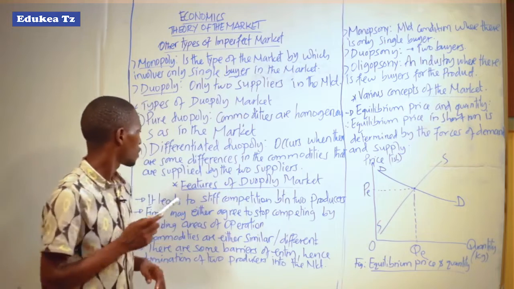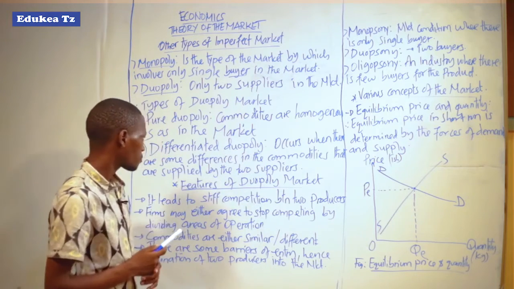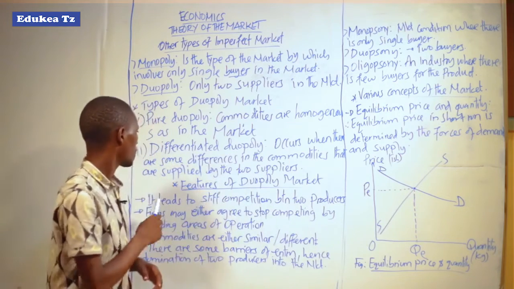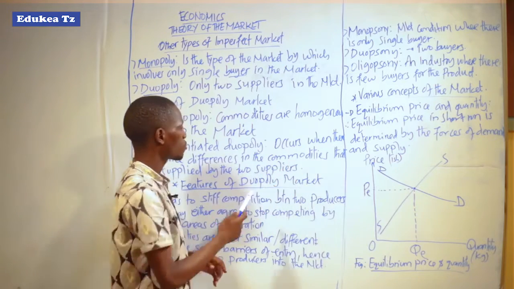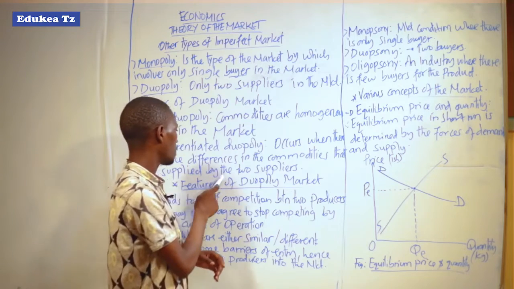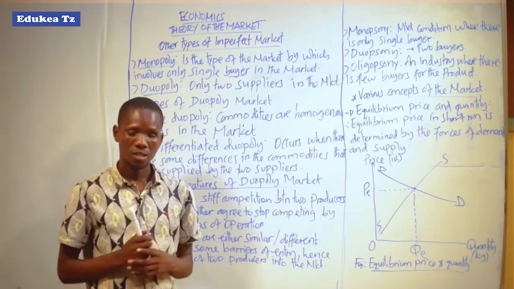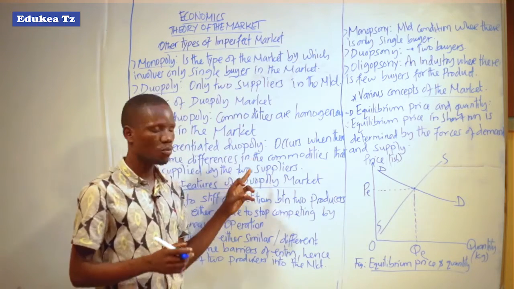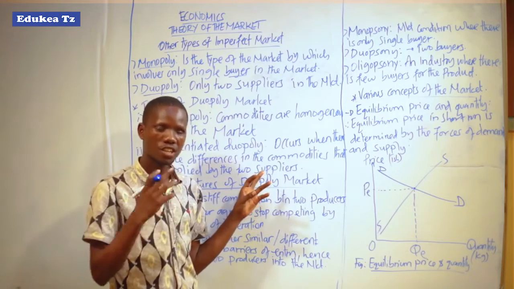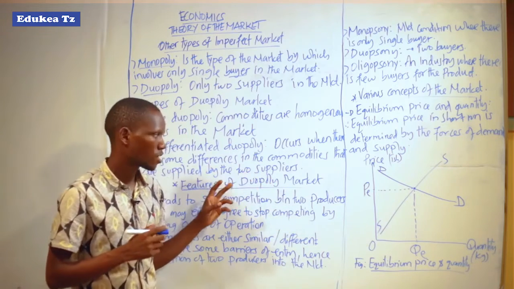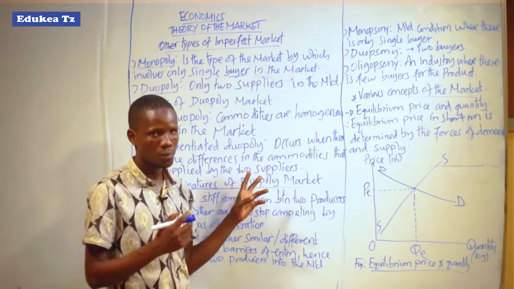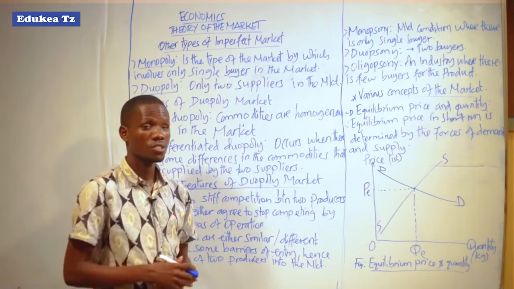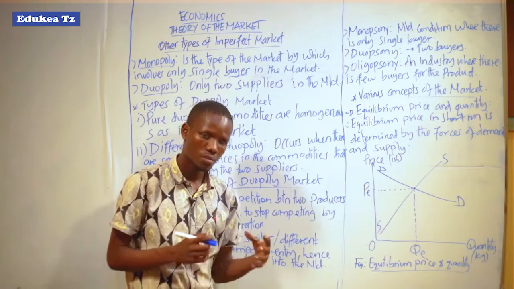But also there is differentiated duopoly. This differentiated duopoly occurs when there are some differences in the commodities that are supplied by the two suppliers. In differentiated duopoly, we know that there are two suppliers, but among these two suppliers, every supplier has goods or services which are supplied into the market.